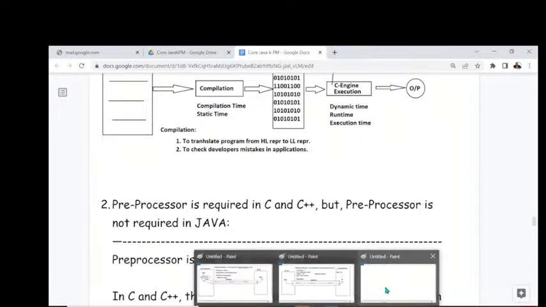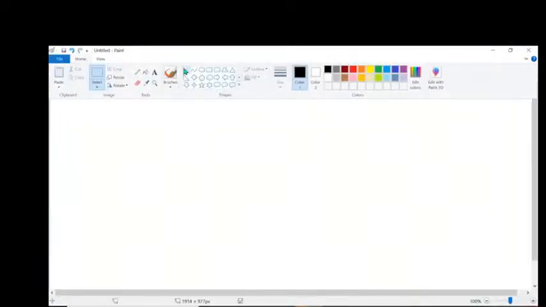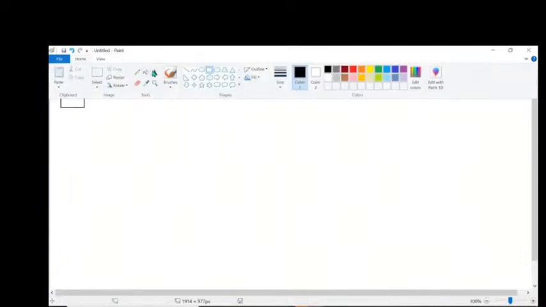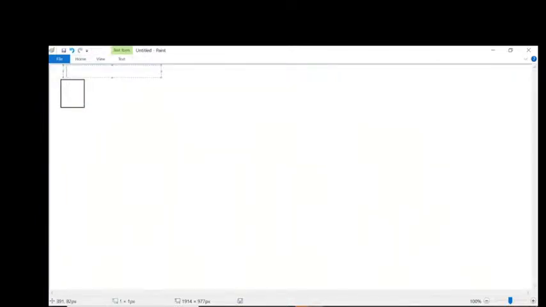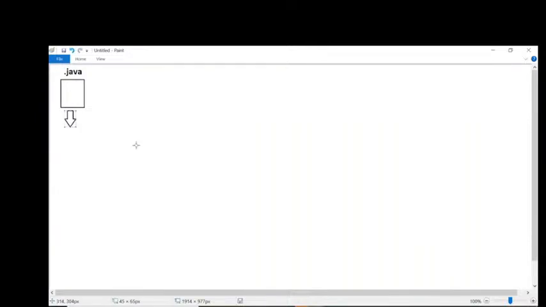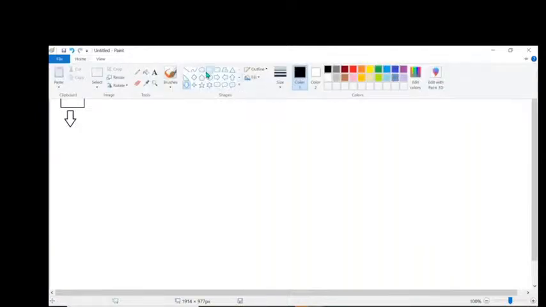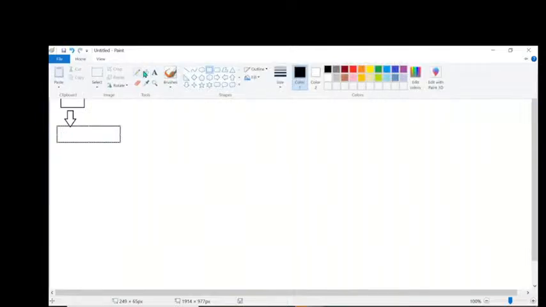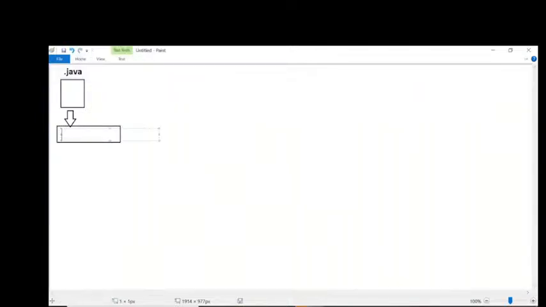I will prepare this diagram within 2 minutes. Now try to observe this clearly. With respect to Java, I want to prepare this diagram here. If it is Java, what is the file extension? The file extension should be .java. Next, we have to compile this, so we need to go for compilation. Observe carefully.